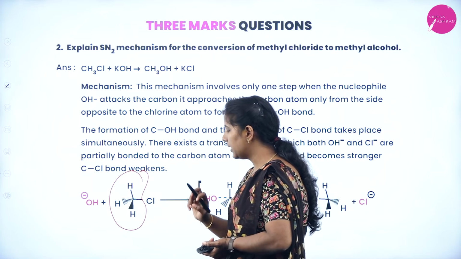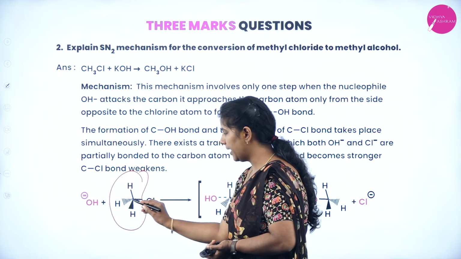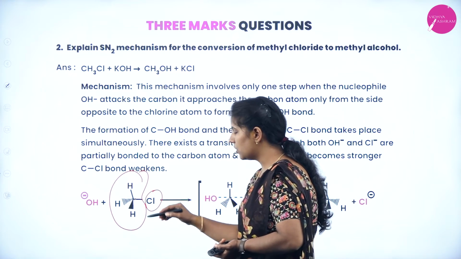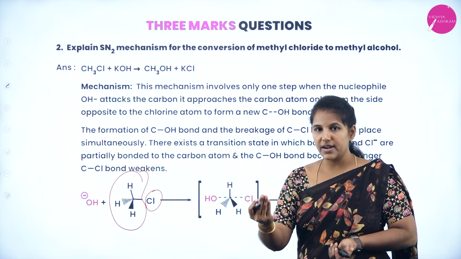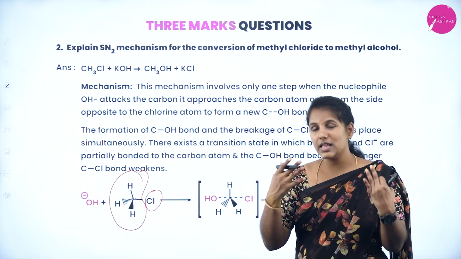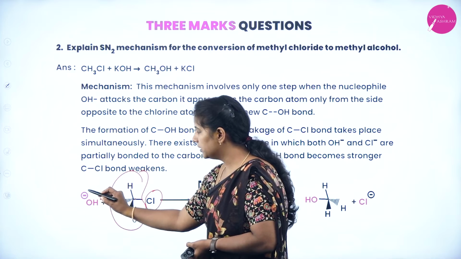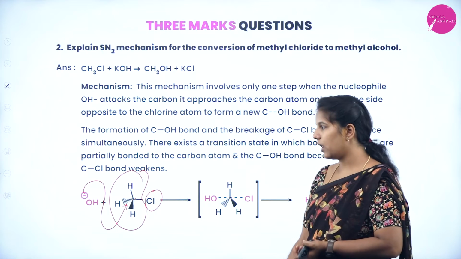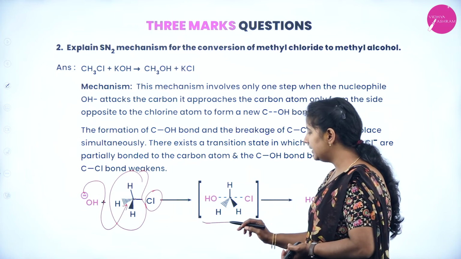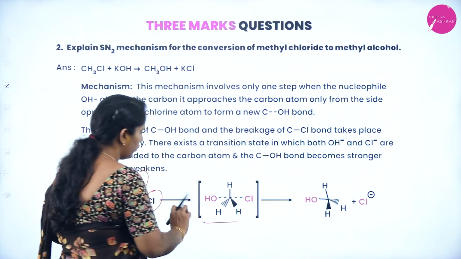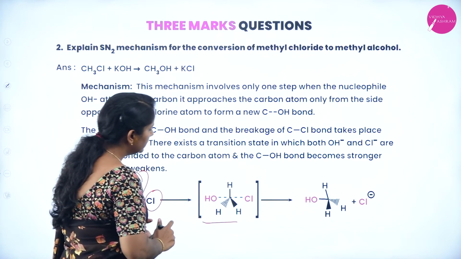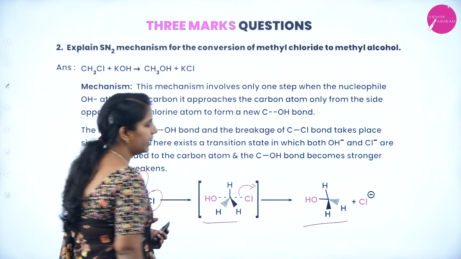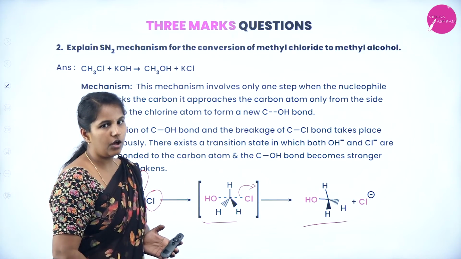When the nucleophile comes and attacks this carbon atom directly, since nucleophiles are negatively charged and our halogen is also negatively charged, they repel each other. Since they repel, we have to show that the nucleophile attacks from the backside of the primary alkyl halide. When it attacks, it forms an intermediate complex having both OH and Cl. Later on, bond breaking will occur. As a result, we get methyl alcohol with the elimination of halogen.